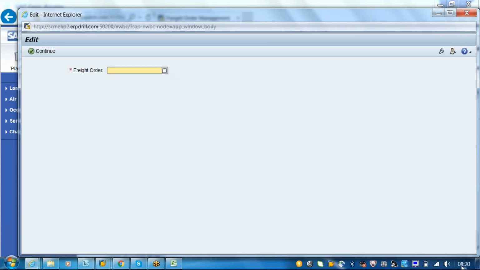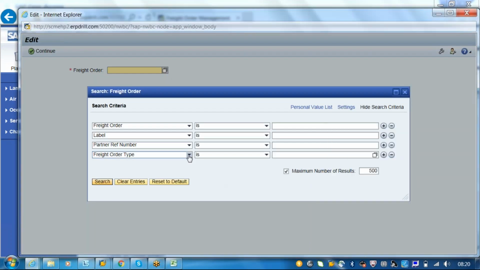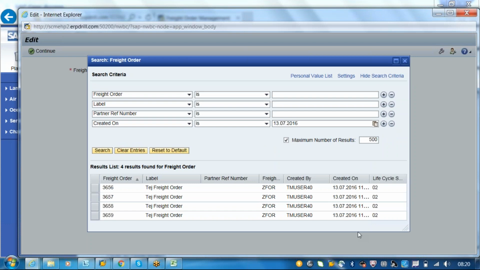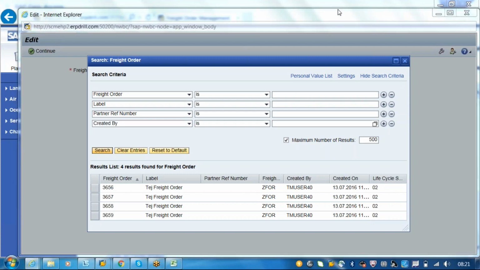That we created on 13th, right? Only that we created. Yes. Okay. The 23rd.